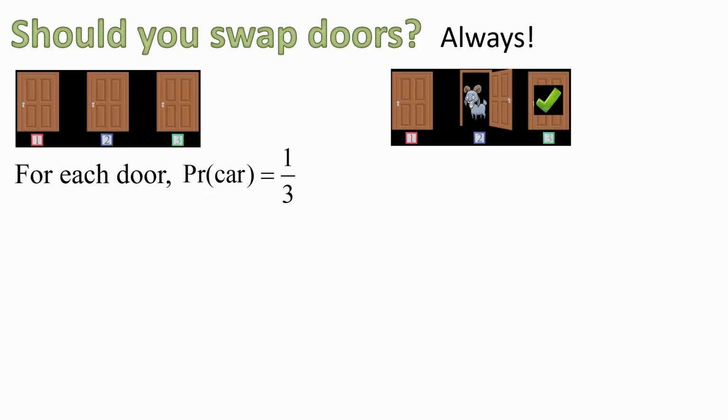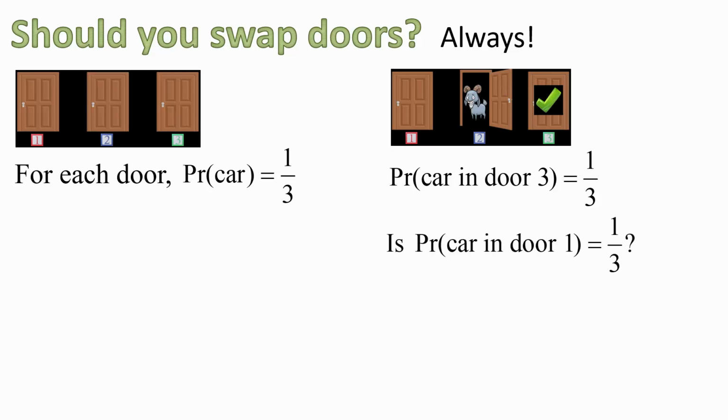So the contestant has chosen door number 3 and the host has revealed a goat behind door number 2. So we know the probability of a car in door number 3 is 1/3. The question is, is the probability that the car is in door number 1, the unopened door, also 1/3? Or, as some people would think, is the probability that the car is now behind door number 1 1/2, because there are 2 doors that are unopened, and therefore the chance behind each door of a car is 1/2.